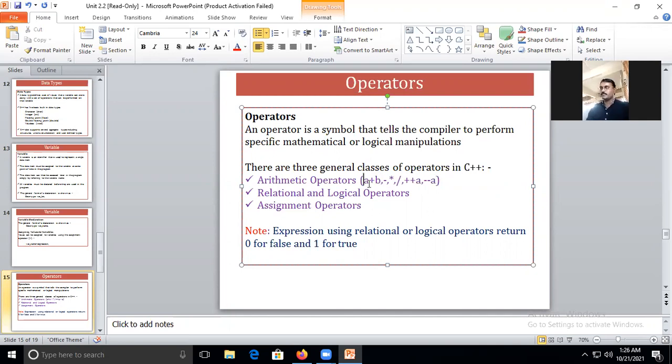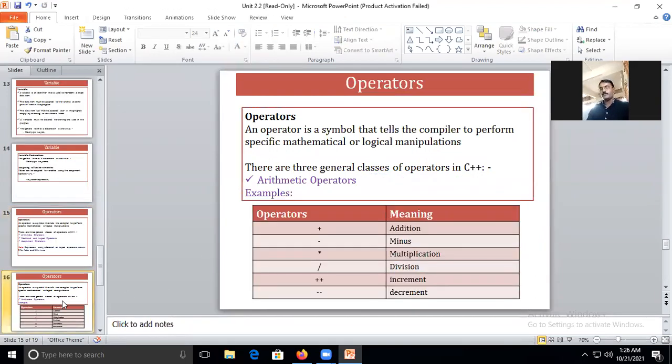This is first operand a and this is second operand b. Similarly for minus, multiplication, and the division. Okay, I will move to next slide. There I have mentioned in the table. See, this plus is nothing but addition, minus is subtraction, multiplication, division, increment and decrement.